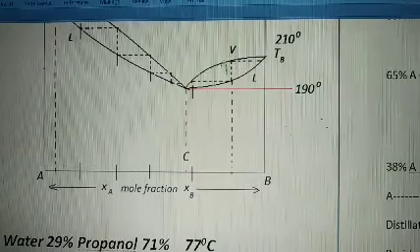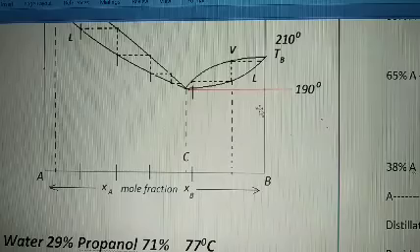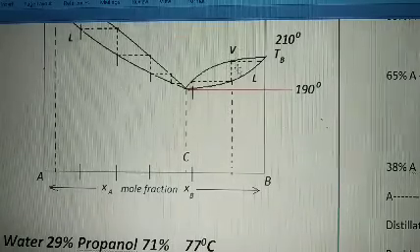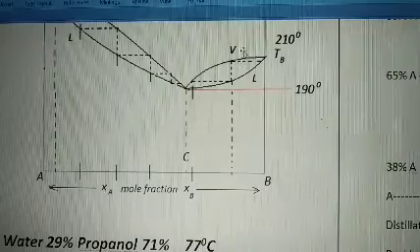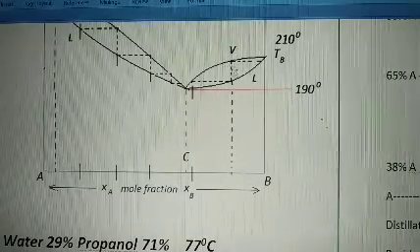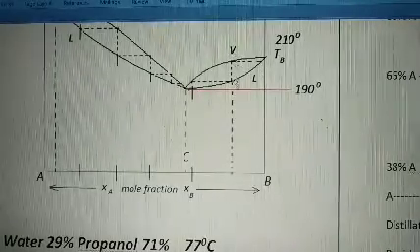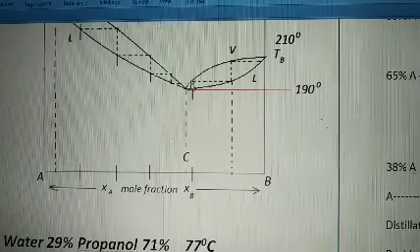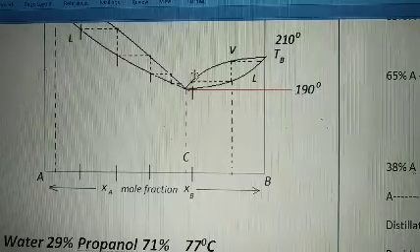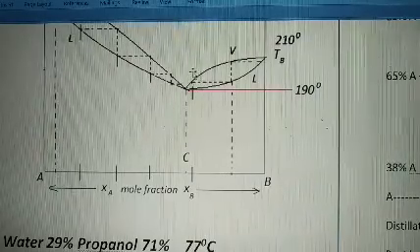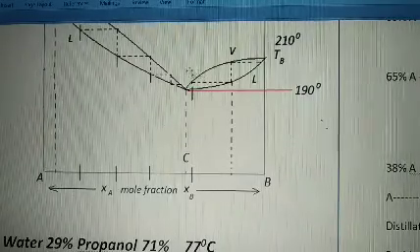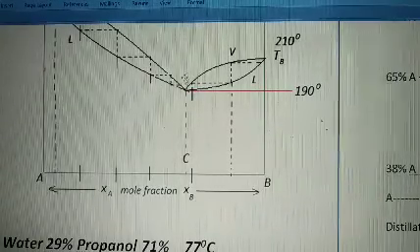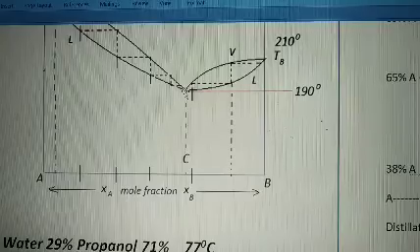It means I am now moving away from the azeotropic point, so vapors will be richer in A. They will contain more A and less B. Further they are condensed, further they are changed into vapors. I am moving toward A, so in the vapors the composition of A is going to increase. So at last again I am reaching the point C.